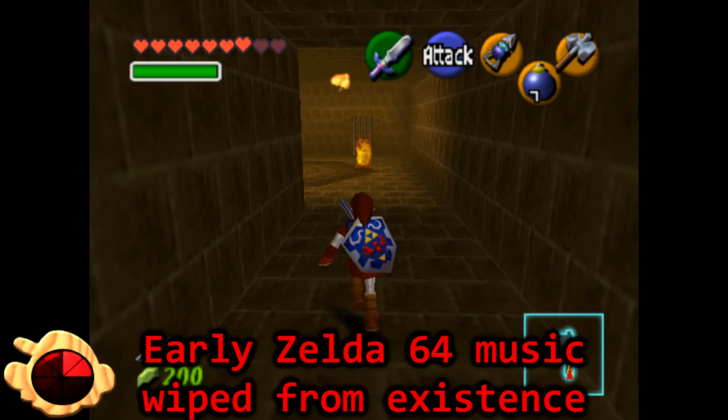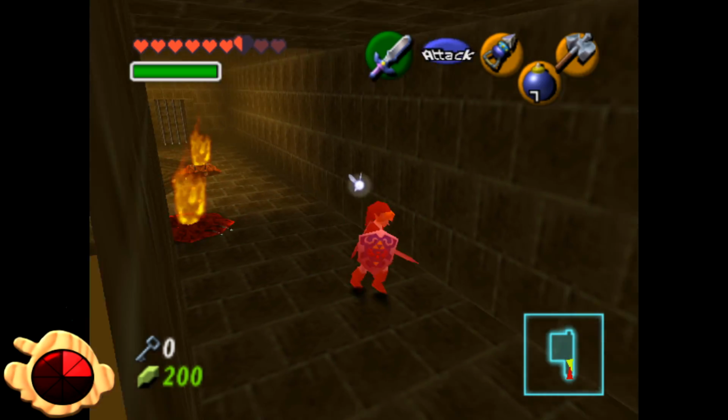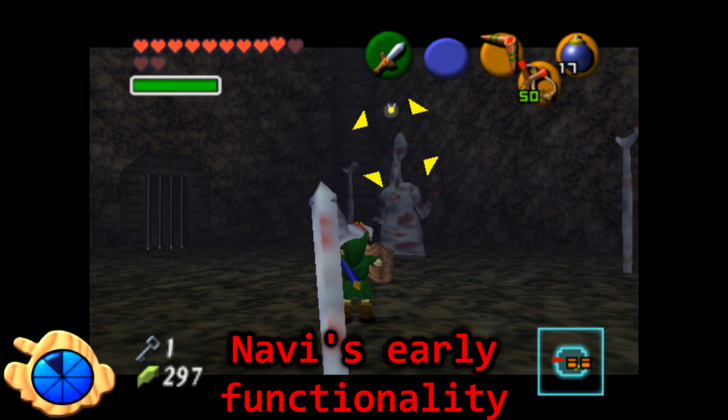Early Zelda 64 music wiped from existence. I can only assume that this is referring to the Fire Temple music that was changed in later releases of the game.